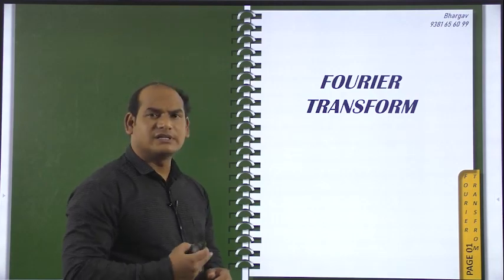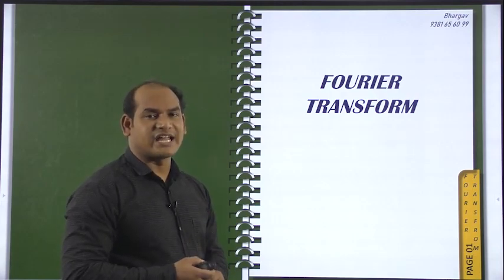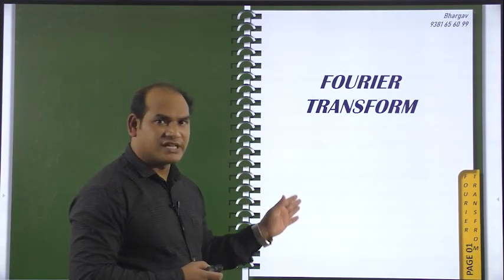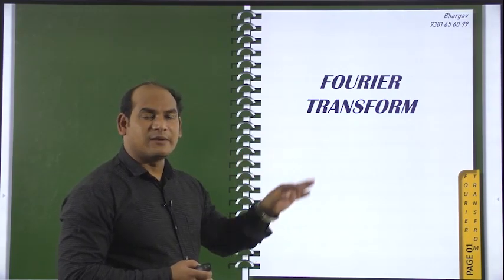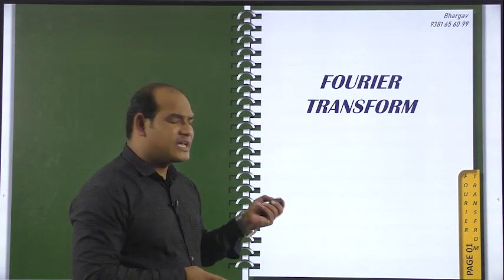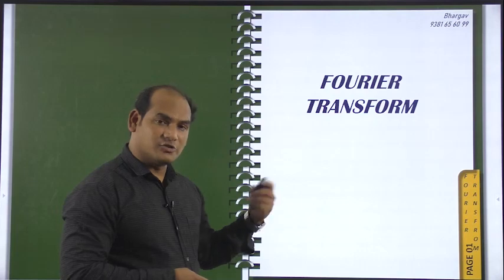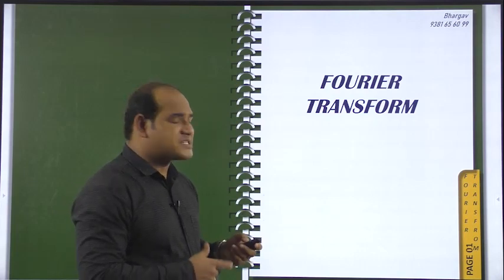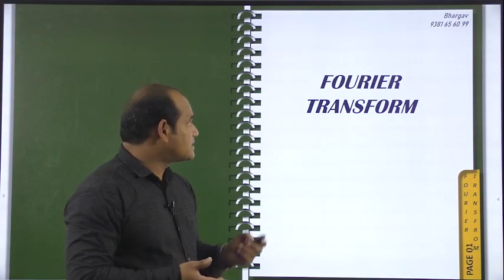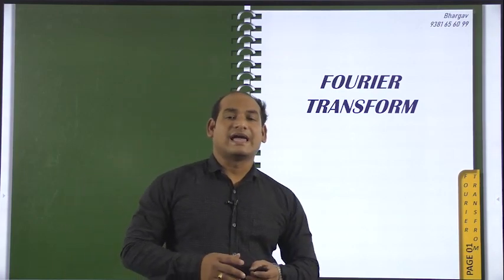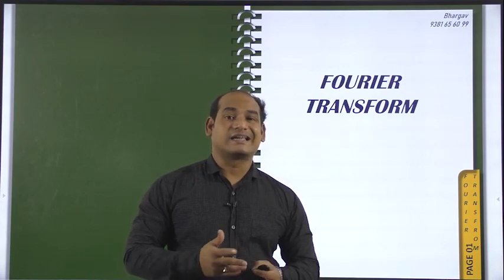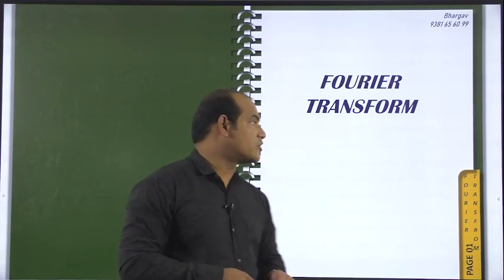Generally, in order to obtain the frequency domain representation of time domain signals, we go for the Fourier transform. It is a transformation technique applied upon time domain signals to convert them into the frequency domain. It is applicable for non-periodic signals and also periodic signals. Especially, the Fourier series is for periodic signals, and for non-periodic signals the Fourier transform can be applied, and only for energy signals. For unstable signals it cannot be applied. All these points you have to remember.